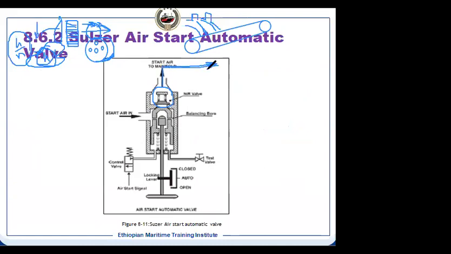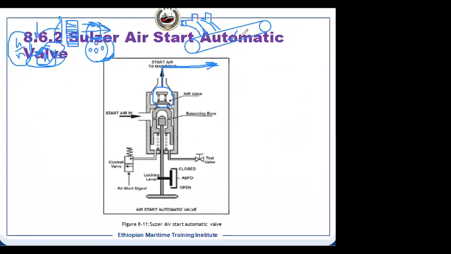So if there is a flame, number one, the flame arrestor will prevent it, but there can be an explosion in the manifold, because this is fitted at the branch line for a reversible engine. What will happen?